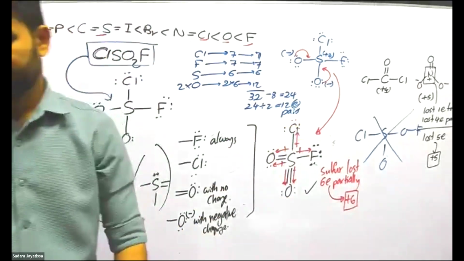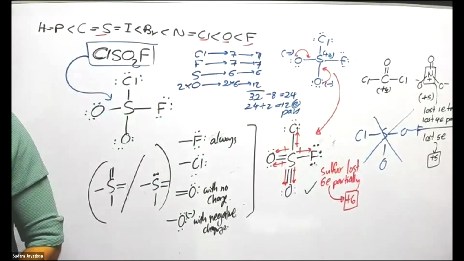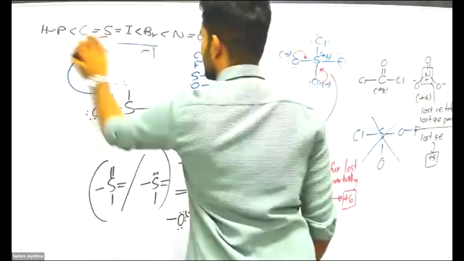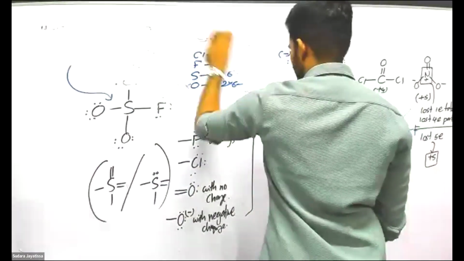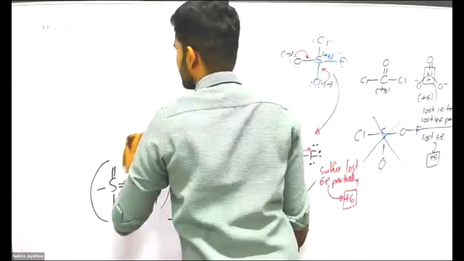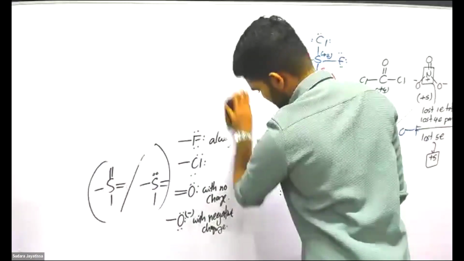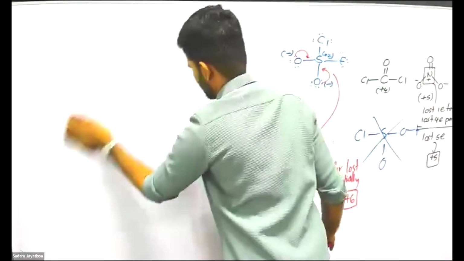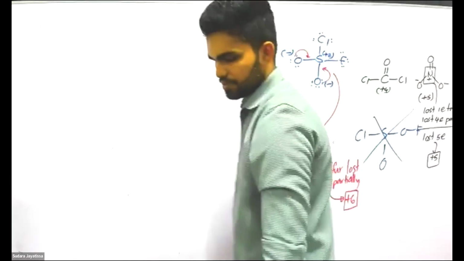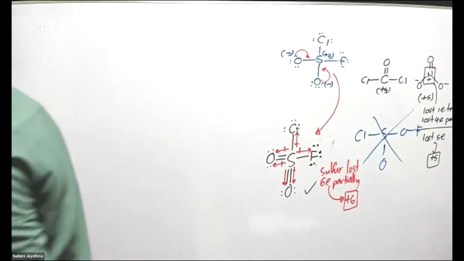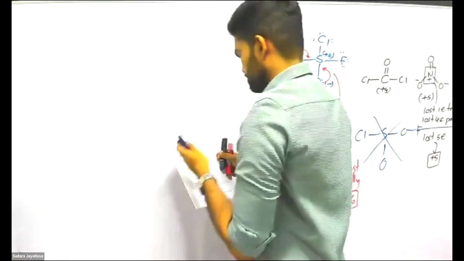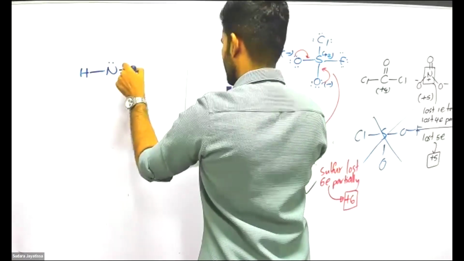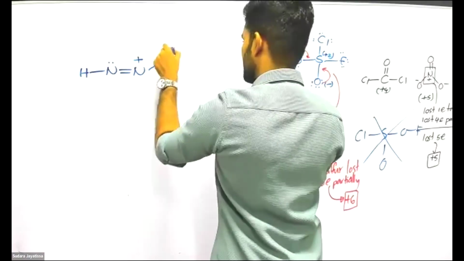Sun is chlorine. Next one is about resonance structures. Resonance structure. H N double bond plus O.